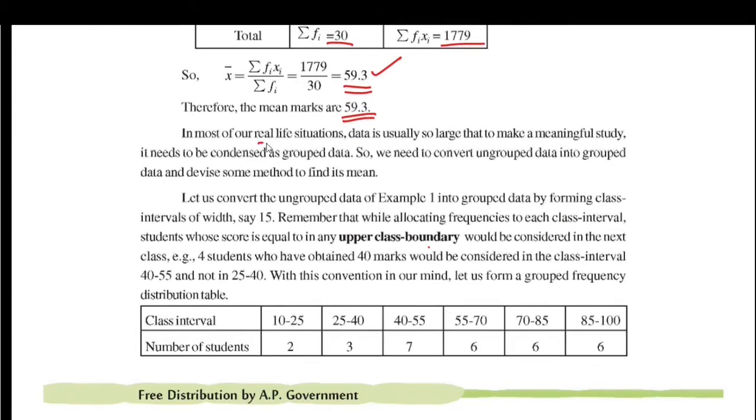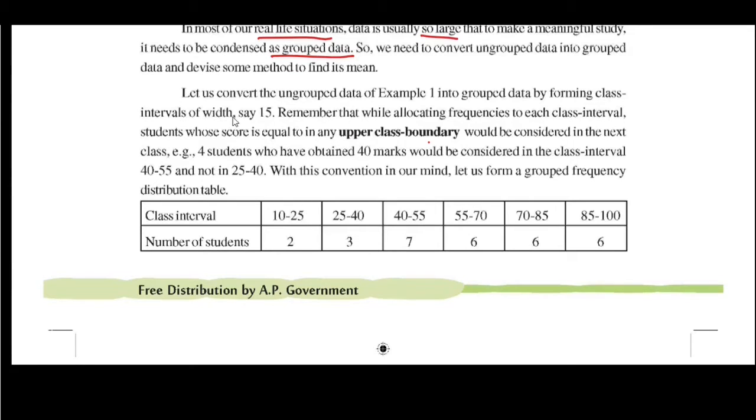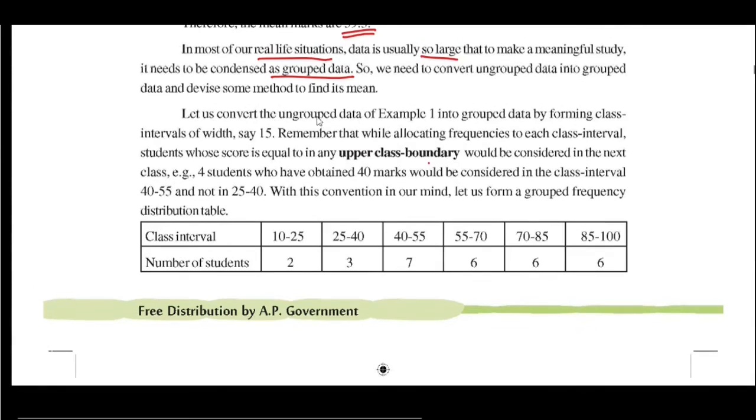In most of our real life situations, data is so large that to make a meaningful study, it needs to be condensed as grouped data. Now let us see how to find the mean of grouped data. Here we are converting the ungrouped data above into grouped data. To do that, we need to form class intervals.